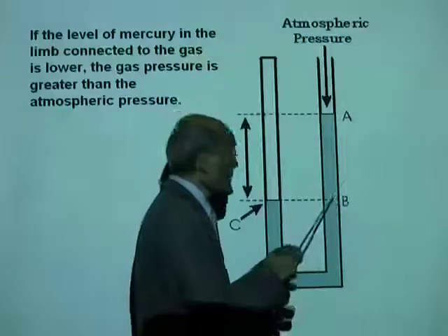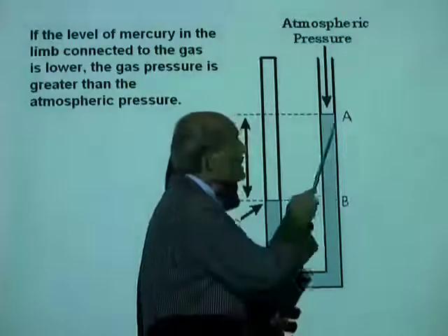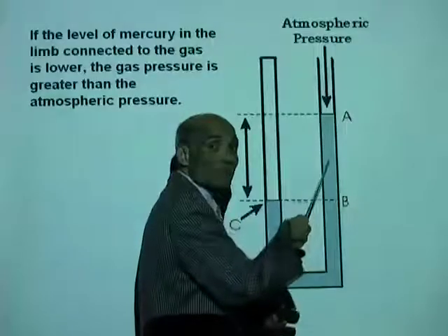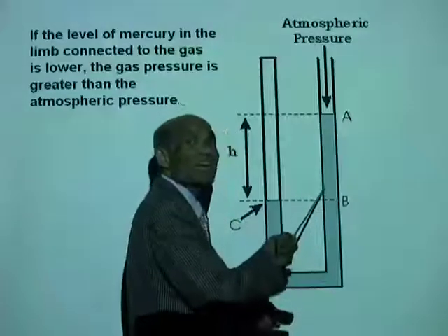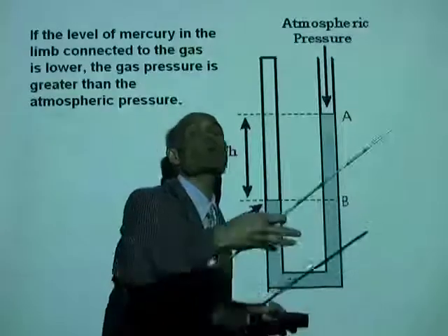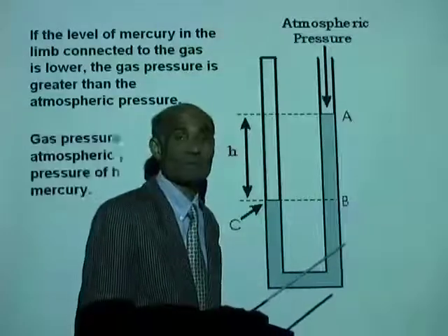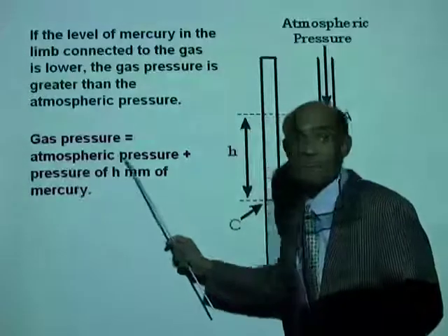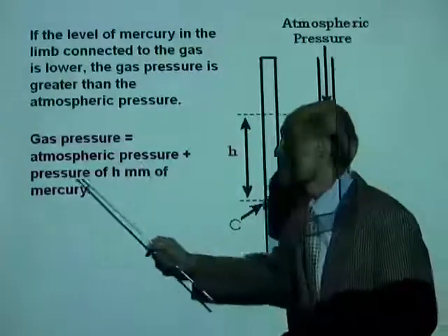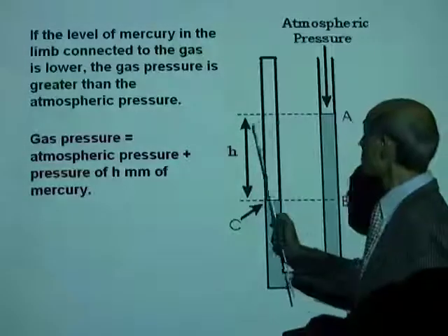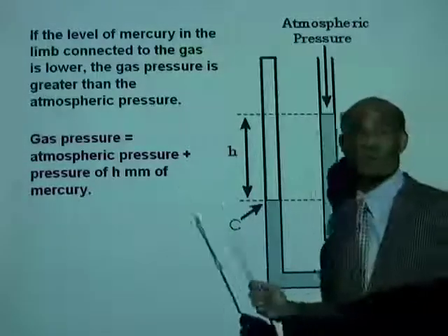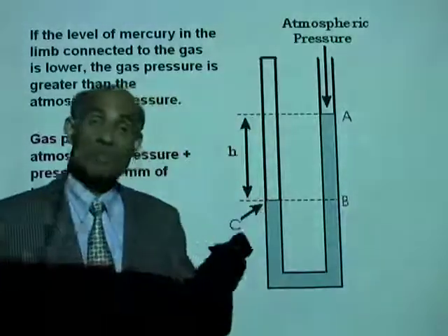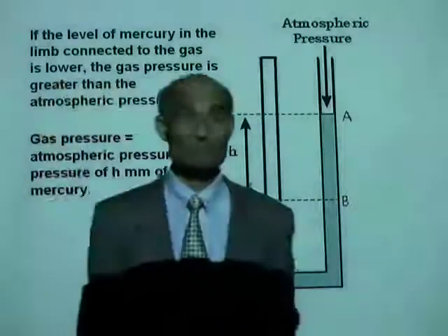Therefore, we can say the pressure at B is atmospheric pressure, which is the pressure at A, plus the pressure due to h centimeter or millimeters of mercury. Is that right? So the gas pressure now equals atmospheric pressure plus pressure of h millimeters of mercury. So you can measure the pressure of the gas supply straight away like that.